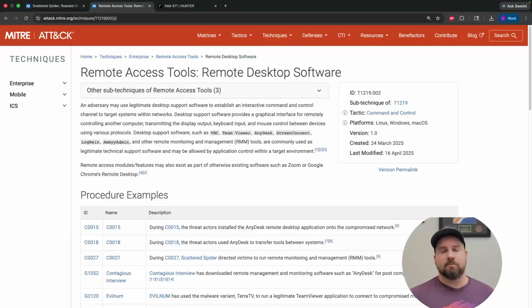Instead of deploying custom malware to maintain access, an attacker can install a legitimate remote administration tool and use it as a command and control channel. Once installed, they can interact with the victim's system directly. They can see the user's screen, control the keyboard or mouse, and run commands as if they were sitting right in front of that machine. From the outside, that activity can look similar to legitimate IT support.